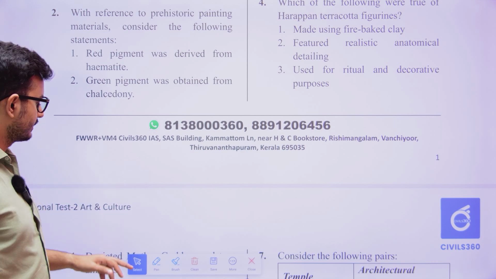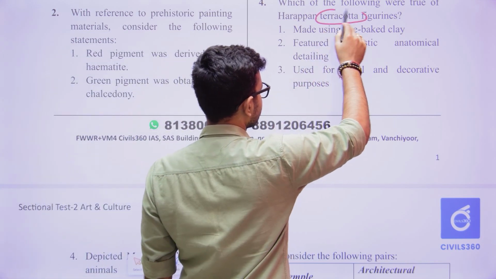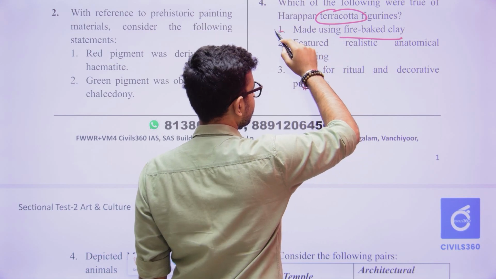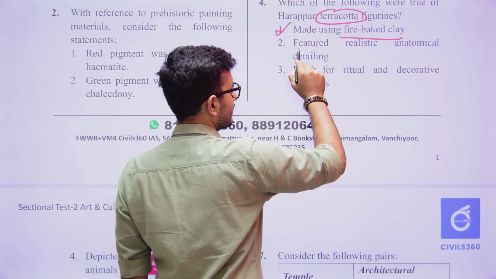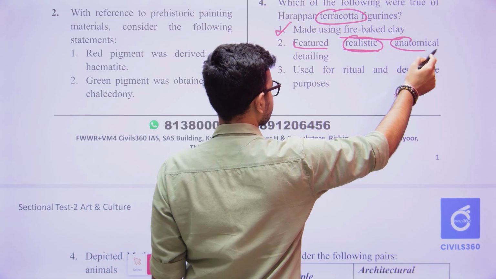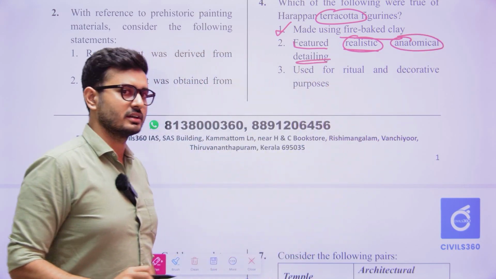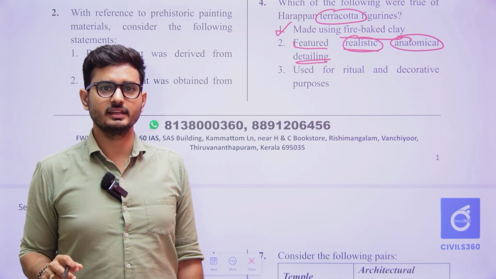So here, just look at it. Terracotta. What do we know about terracotta? Yes, terracotta was made up of fire baked clay. This is quite factual. It featured realistic anatomical images, realistic anatomical detailing. So terracotta, realistic anatomical detailing.